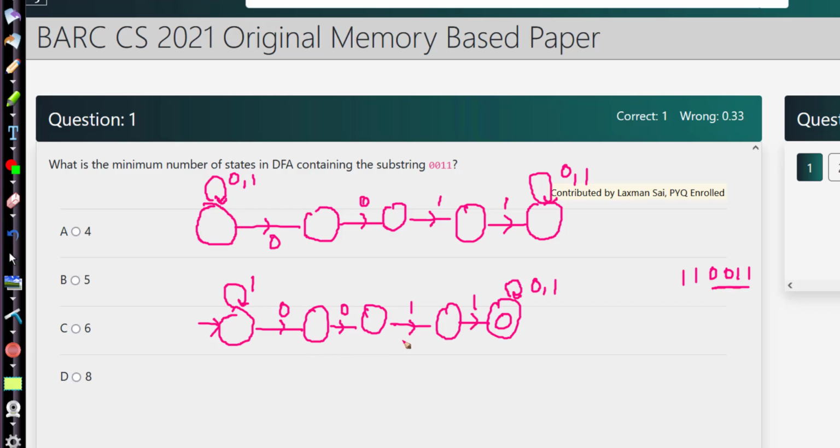So what are the states that are not complete? This state, this one is not complete. What if I see 0 here? My pattern of 0011 is disrupted, so I would try to revive the pattern, and for that let me go to this state.